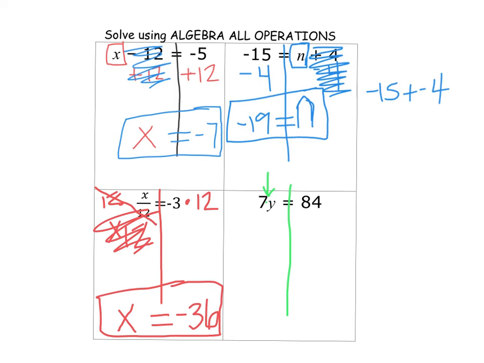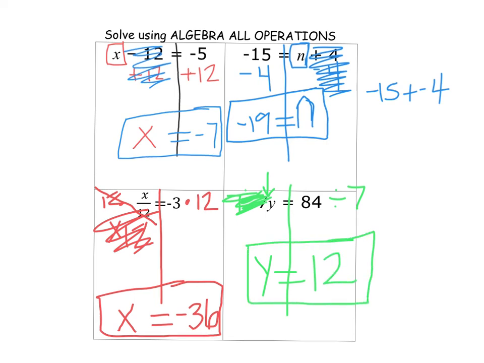And we know that the opposite of multiplying by a 7 would be dividing by a 7. So 7 divided by 7 cancels out because it leaves you with just one y. If we divide by 7 on this side, we now have to divide by 7 on the other side. And 84 divided by 7 is 12. Therefore, y equals 12.